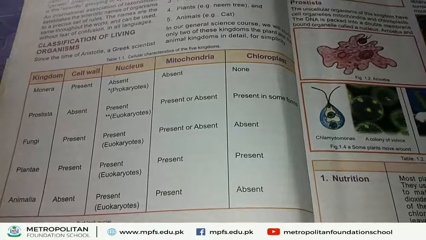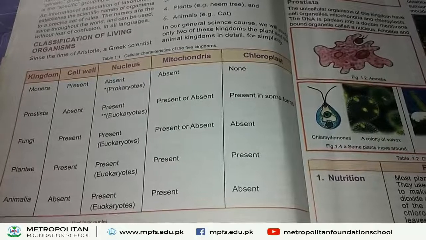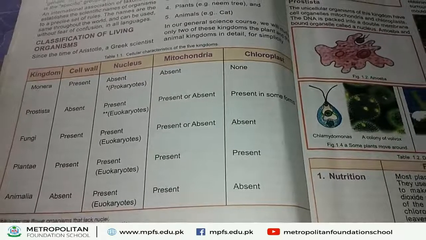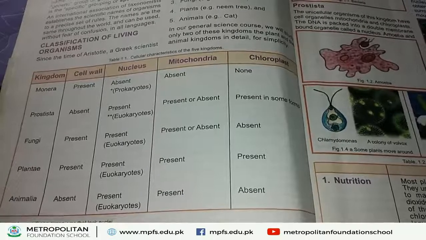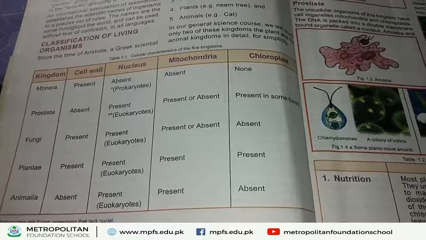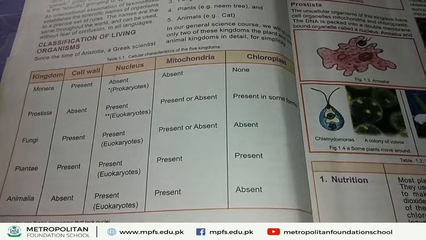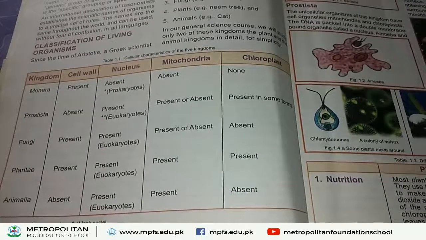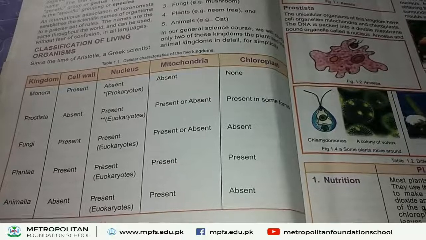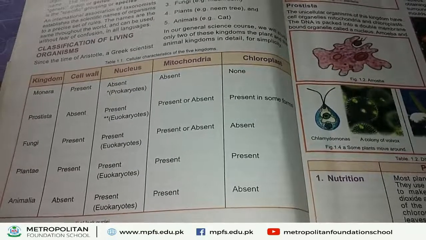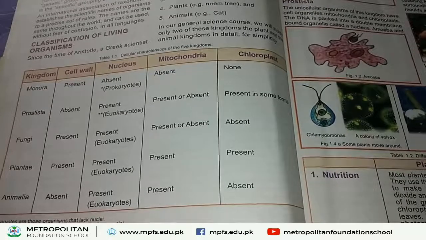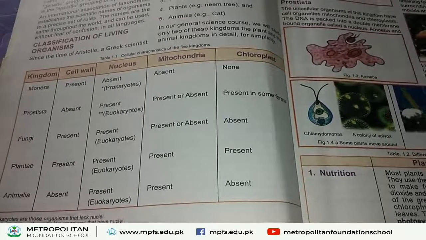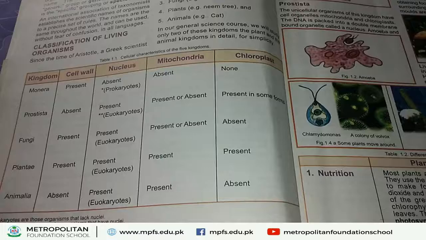In this table, first one, Kingdom Monera. In Kingdom Monera, cell wall is present, nucleus absent. Because in Kingdom Monera organisms the nucleus is absent, they are called prokaryotes. Those organisms in which nucleus is absent are called prokaryotes. Mitochondria is also absent in Kingdom Monera organisms. Chloroplast is absent in Kingdom Monera.